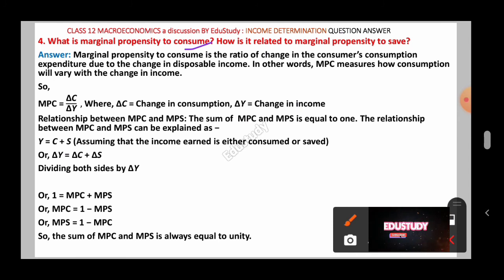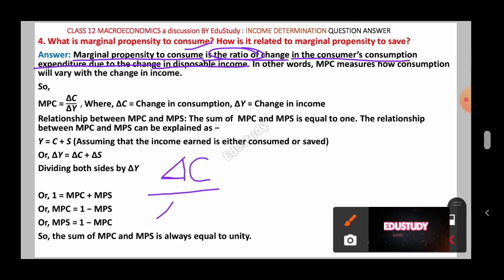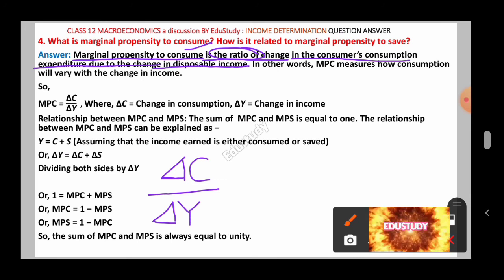So this is important. Marginal propensity to consume is the ratio of change in the consumer's consumption expenditure due to the change in the disposable income. That means marginal propensity to consume is a ratio. It is a ratio of the change in consumer's consumption. Change is denoted with del; in economics and in mathematics, del is used for denoting change. So change in consumption, change in C, due to the change in the disposable income. Income is denoted by Y, so it is del C by del Y.